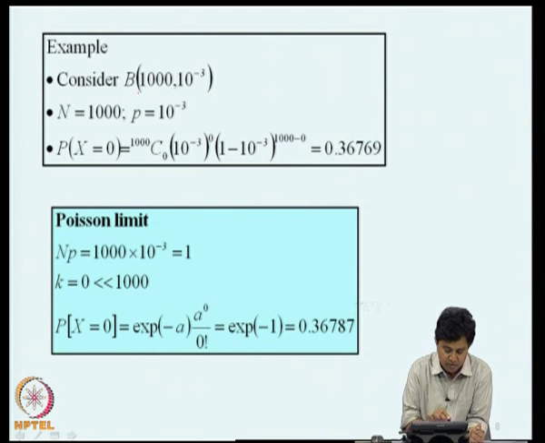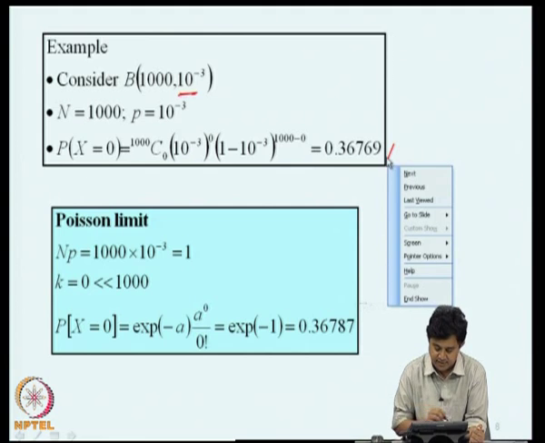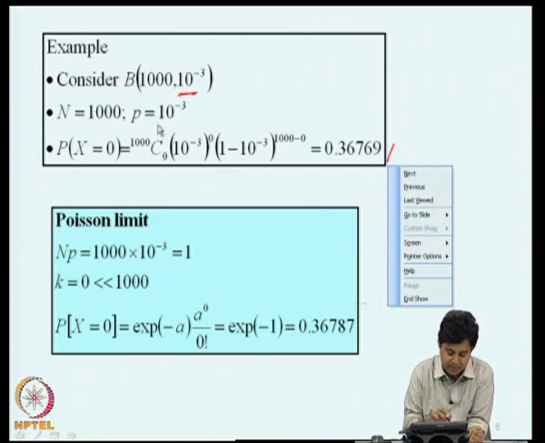Let us consider a binomial distribution where we are conducting 1000 trials and probability of success in any single trial is 10 to the power of minus 3. So, if we faithfully follow the binomial model, n is 1000, p is 10 to the power of minus 3, and if I am seeking the probability of no successes in 1000 trials, this is a rare event by the way, this will be 1000 C 0, 10 to the power of minus 3 to the power 0, and this 1 minus p to the power of 1000, the number is 0.36769.